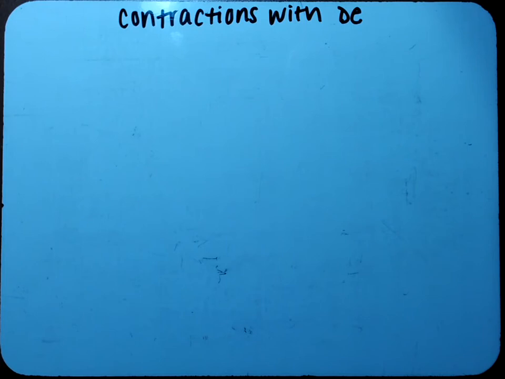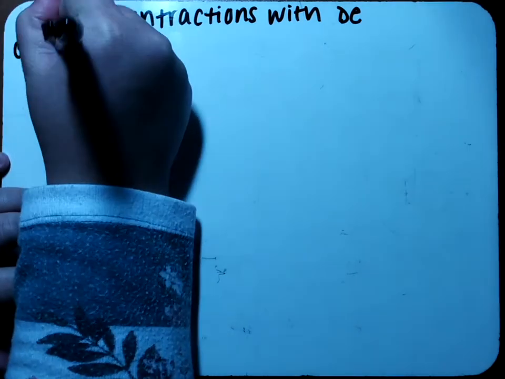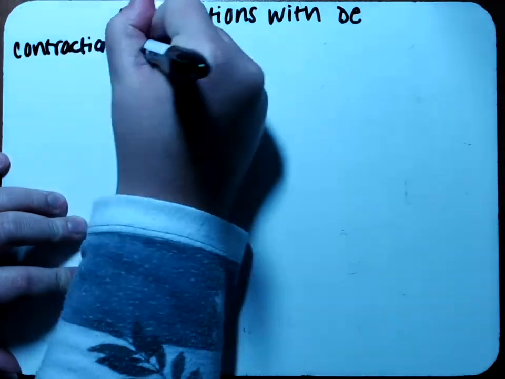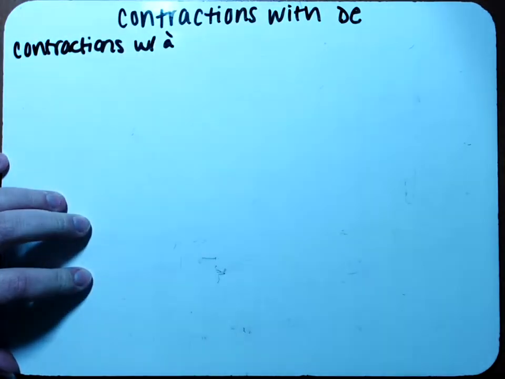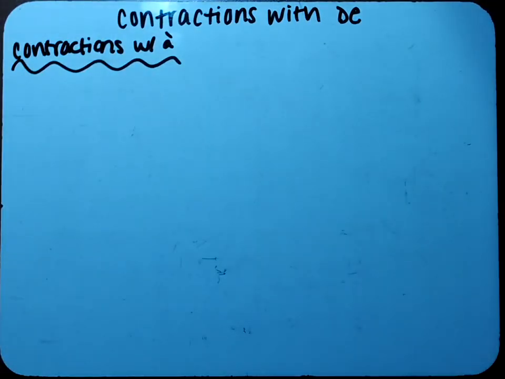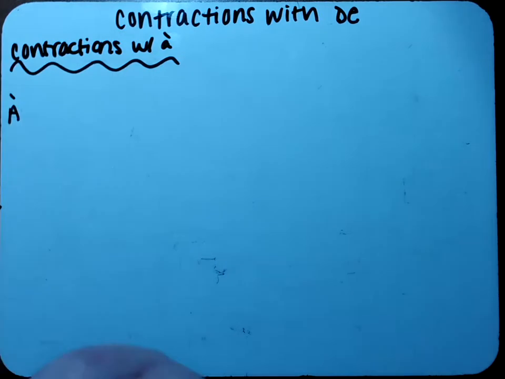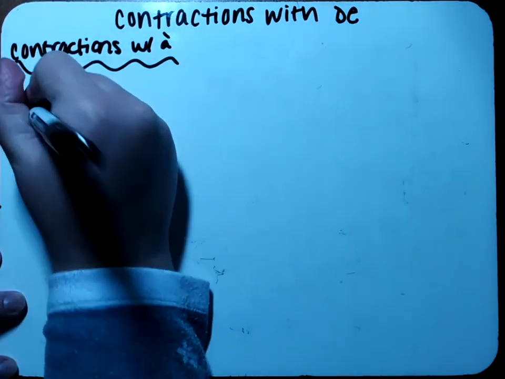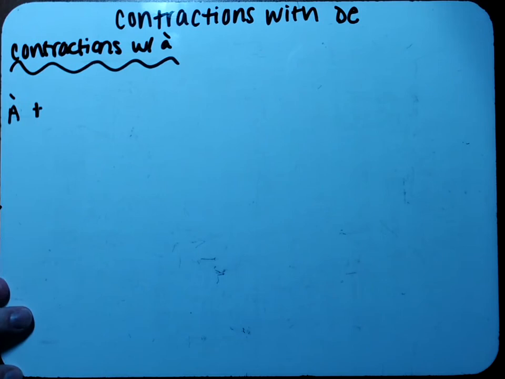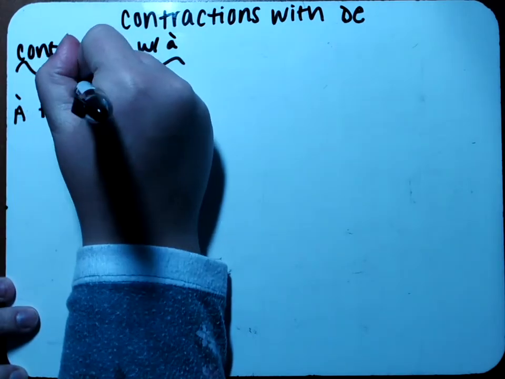So when we're talking about contractions with à, the first thing that we needed was à. And then we needed our second part, which was the definite articles. If you forgot what definite articles are, they mean "the," and it's le, la, les, and l'apostrophe. So in order to form our contraction with à, we needed these two things. So à plus le became what? When we combined them together, what did they become? They became au.